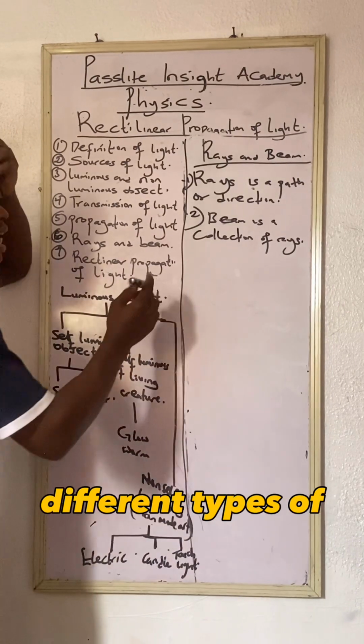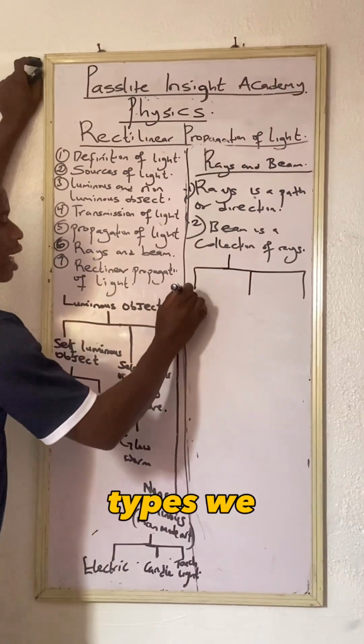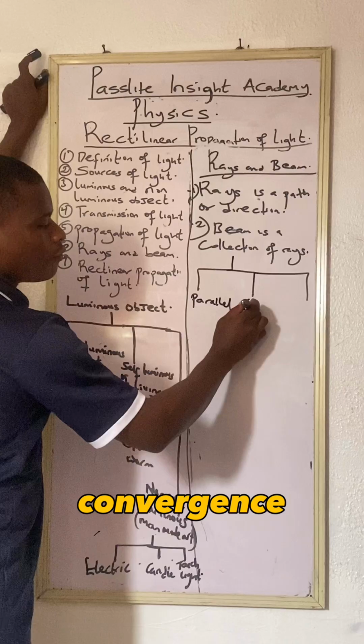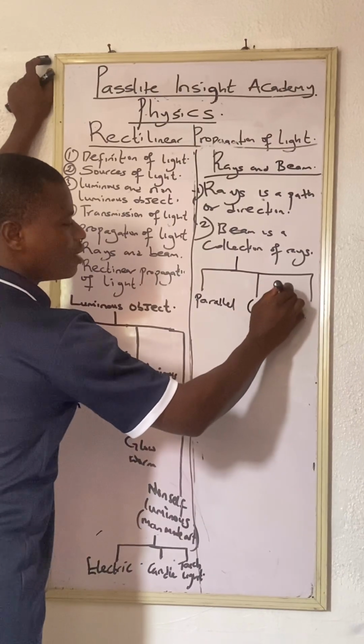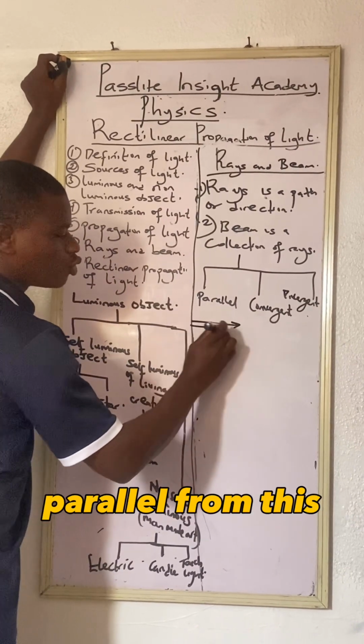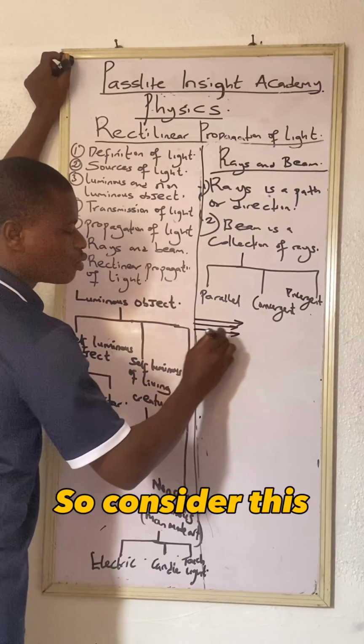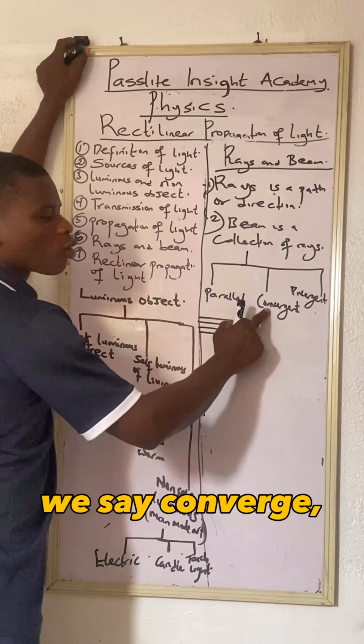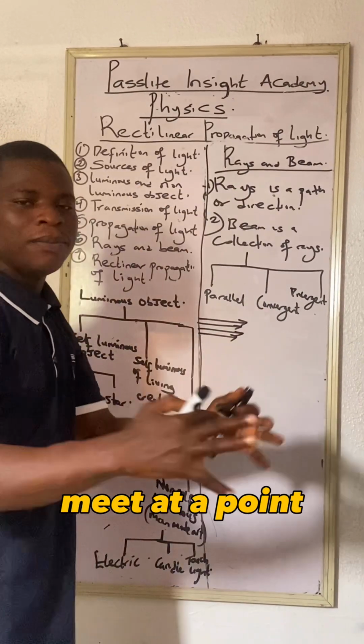There are different types of beam that we have: parallel, convergent, and divergent. As the name implies, for parallel, all rays move in parallel. So we can say this is parallel. But when you say convergent, all of them meet at a point.